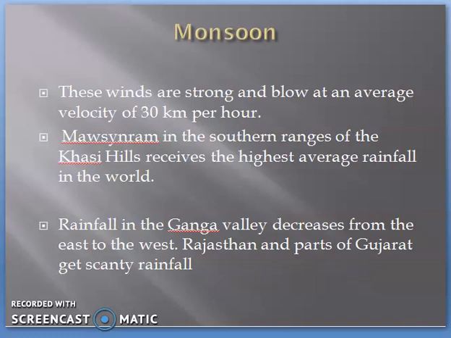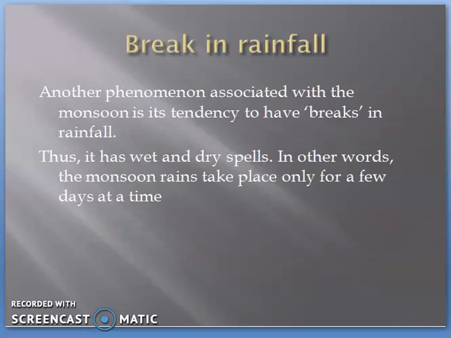The Deccan Plateau and parts of Madhya Pradesh get a very small amount of rainfall. The maximum rainfall is in the Northeast, and the rainfall in the Ganga Valley decreases, while in Rajasthan and parts of Gujarat a very scanty amount of rainfall occurs. So this is the distribution of the rainfall during the monsoon period.